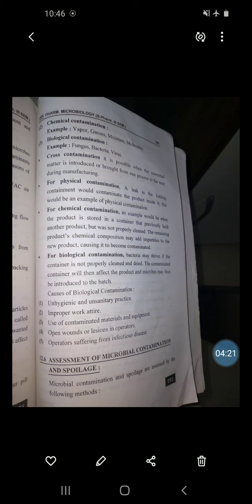I am repeating here the methods of assessment. First method, physical and chemical change. Second method, sterility testing. Third, assessment of viable microorganisms in non-sterile products. And last, estimation of pyrogen. We'll see one by one. First, physical and chemical change.